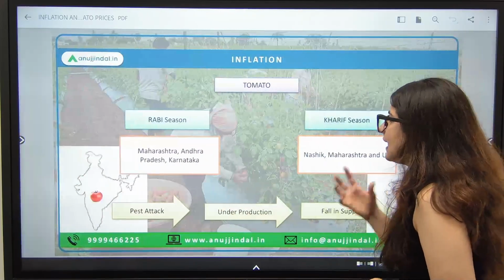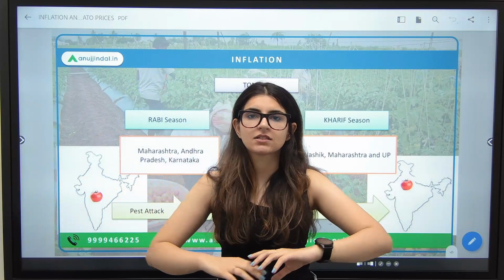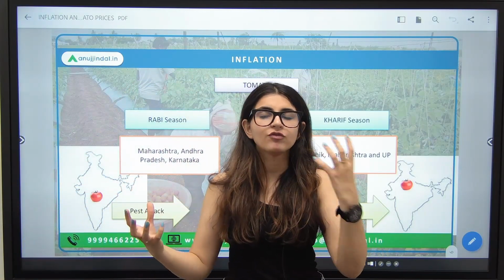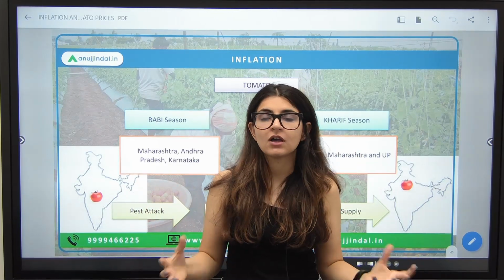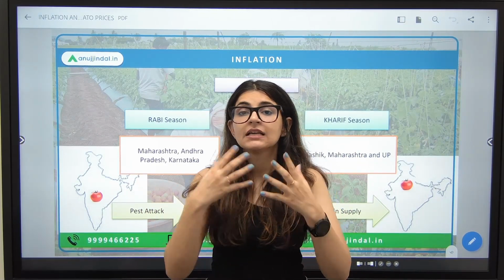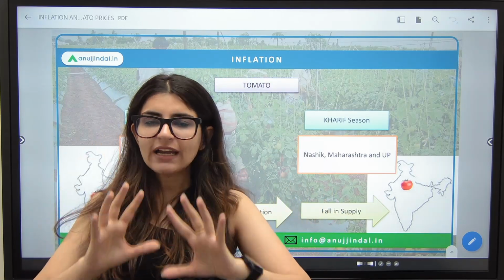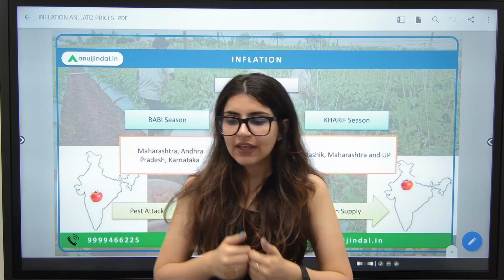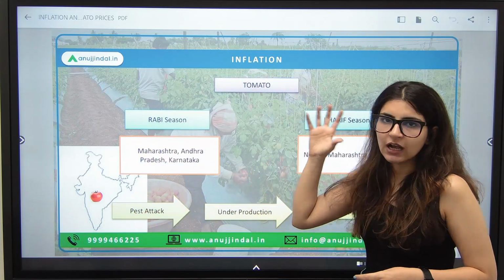Now, let's talk about tomato prices. Why did these tomato prices increase from the month of May to the month of July? What happened? From 20 rupees to 200 rupees. Why did these tomato prices increase? Let's start with the basics. Tomatoes, हमारे इंडिया में, they are grown in two seasons. The first is the Rabi season and we have the Kharif season.